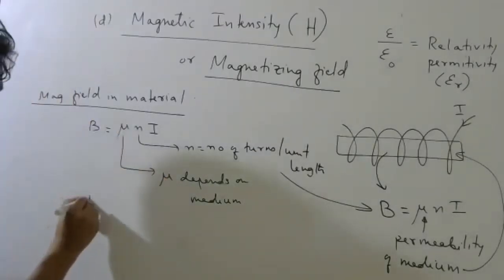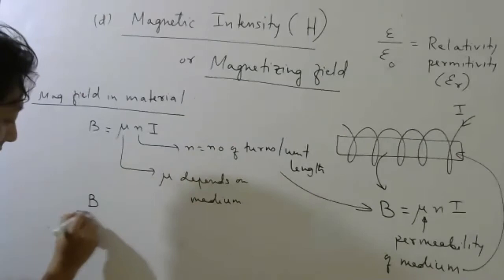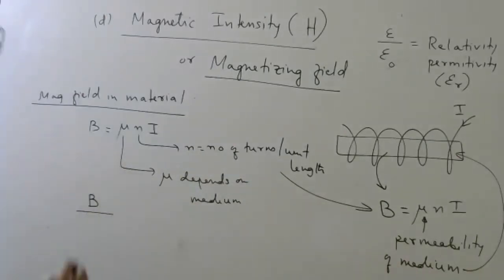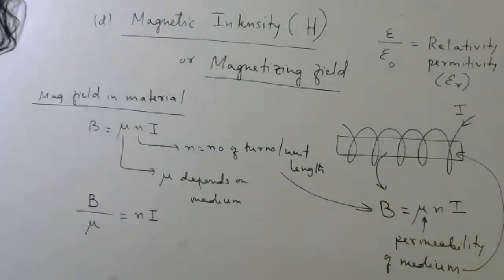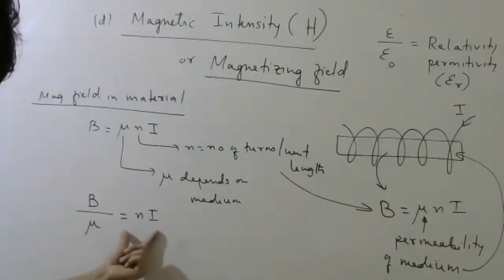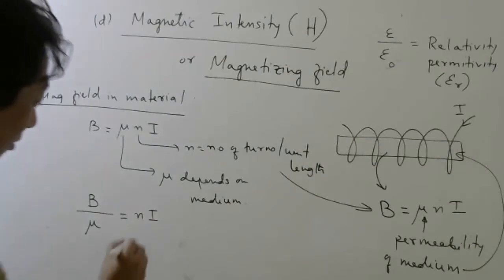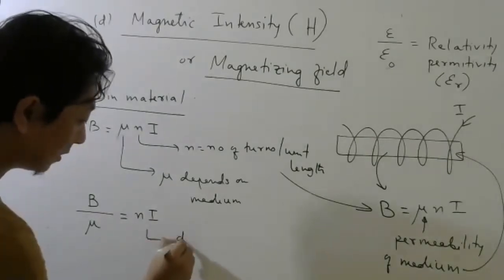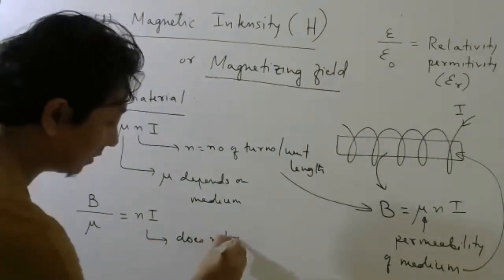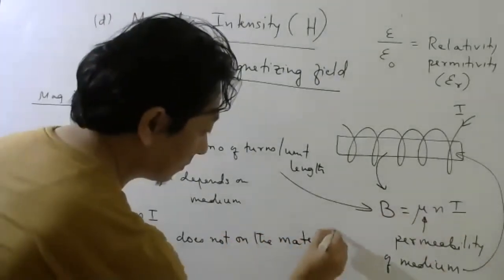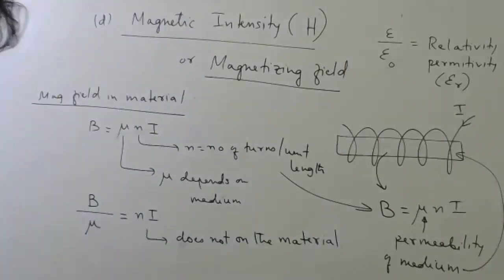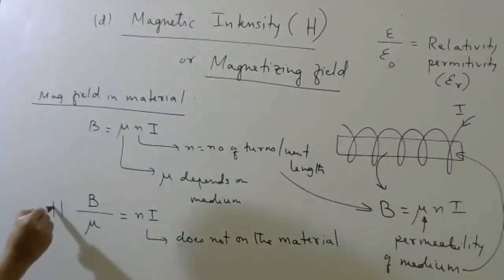To make that quantity, I will divide this B by what? Mu. Then whatever I get here will be Ni. Understood? And this quantity does not depend on the material. Okay, students, and this quantity is what we call magnetic intensity.